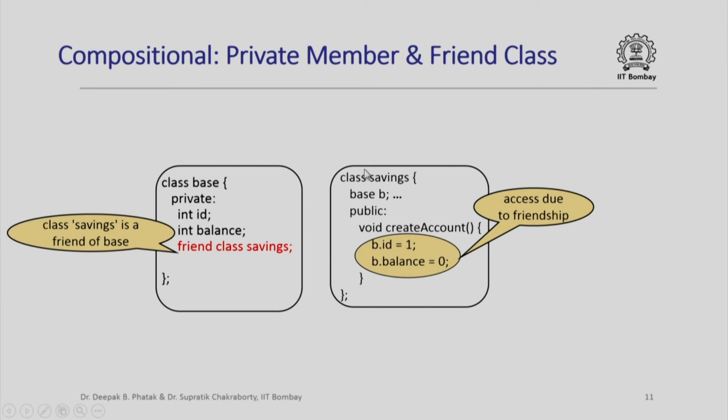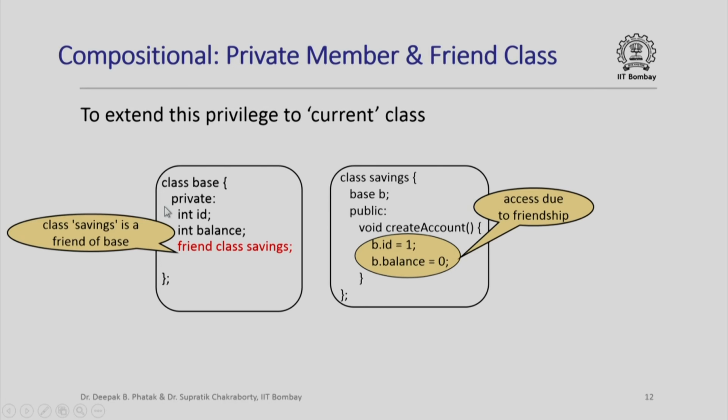However, I do want the class savings to access these data members. So, what do I do? I declare that the class savings is a friend of the base class, and then inside the class savings, in which an object of the base class is declared, I can directly access the private data members of this object of the base class. For example, I can access b.id and b.balance, although id and balance are private data members of the base class, because I have declared the class savings as a friend class of the base class.